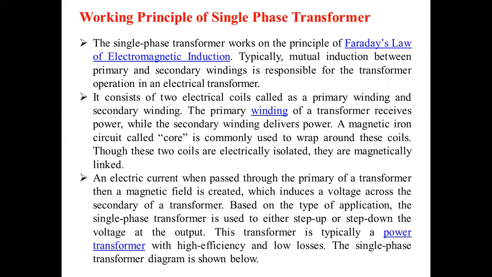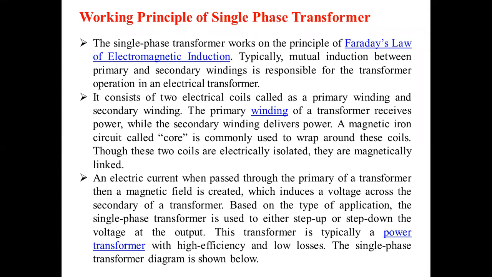Next one. Based on the type of application, the single phase transformer is used to either step up or step down the voltage at the output.